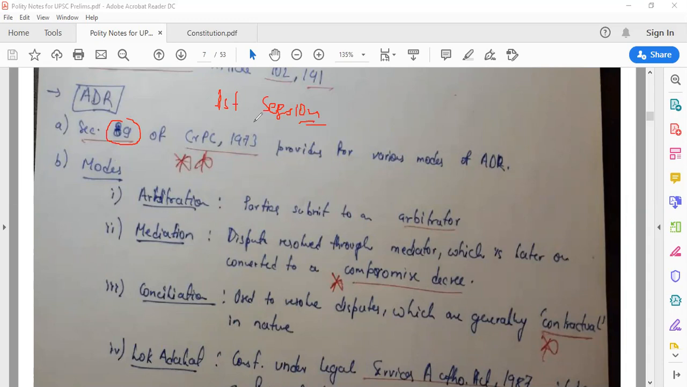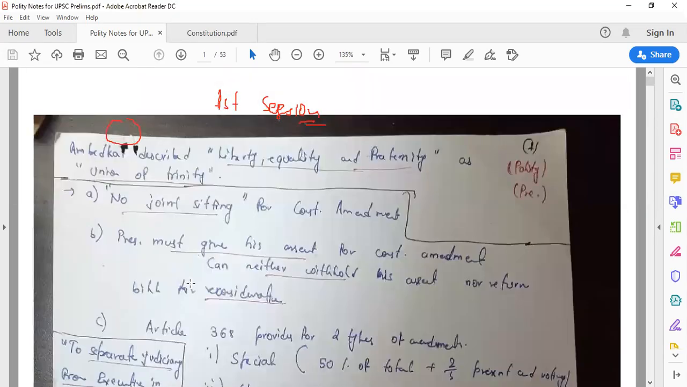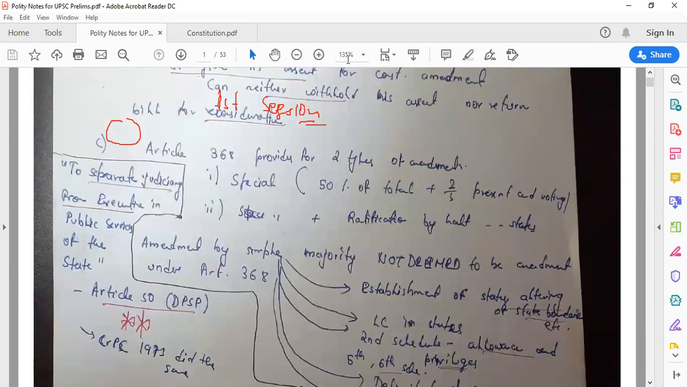We have seen that it is implementing the provision of Article 50. And what does Article 50 talk about? If you don't remember, let's go back and see. Article 50 talks about separating judiciary from executive. We talk about separation of power, right? This is Article 50, which is included in DPSP, Directive Principles of State Policy. So Article 50 talks about separating judiciary from executive in the public services of the state.